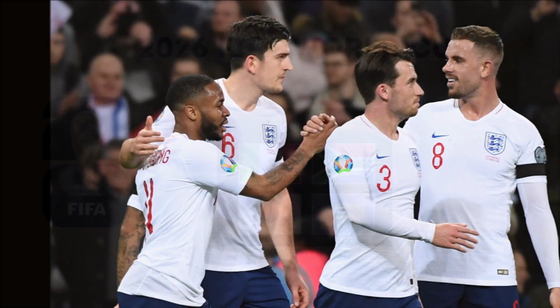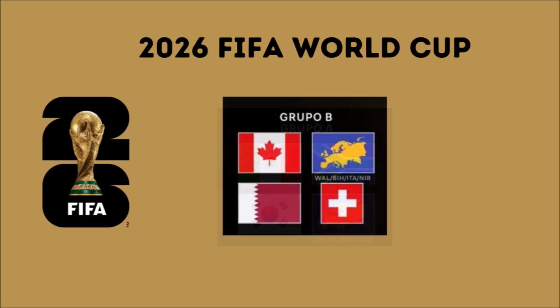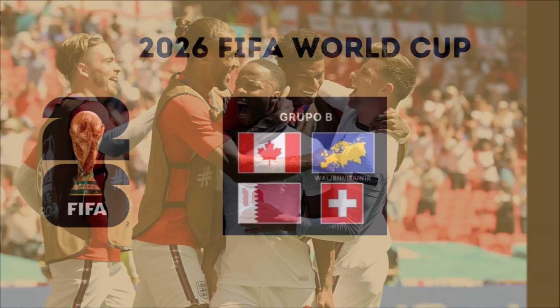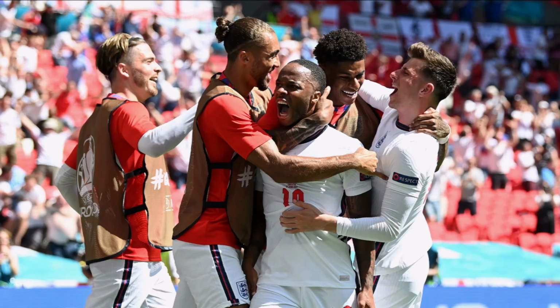Let's go. In the first group, we have the host Mexico, the national team of South Africa, South Korea, and the Czech Republic. A very accessible group for everyone. Mexico gets a little bit of a head start by playing at home, and the other spots could go to any of the teams. In the second group, we have another host, the national team of Canada, Bosnia, Qatar and Switzerland, a group without extremely strong teams, a very accessible group for everyone, and the fact that Canada is playing at home gives the team an advantage. Switzerland also has a good team and also gets a little bit of a head start on the rest.